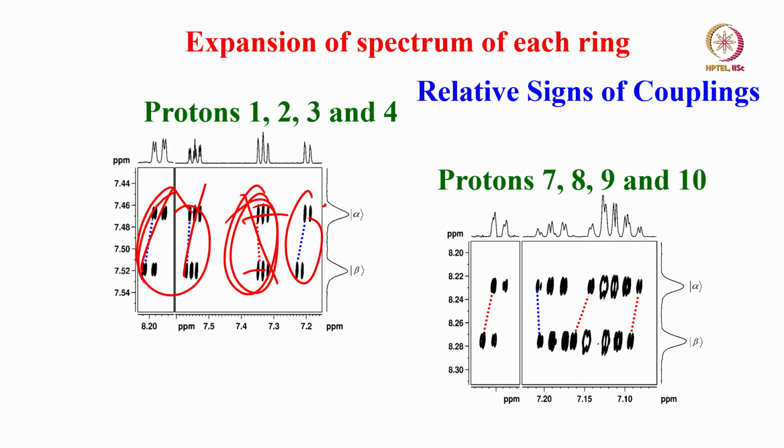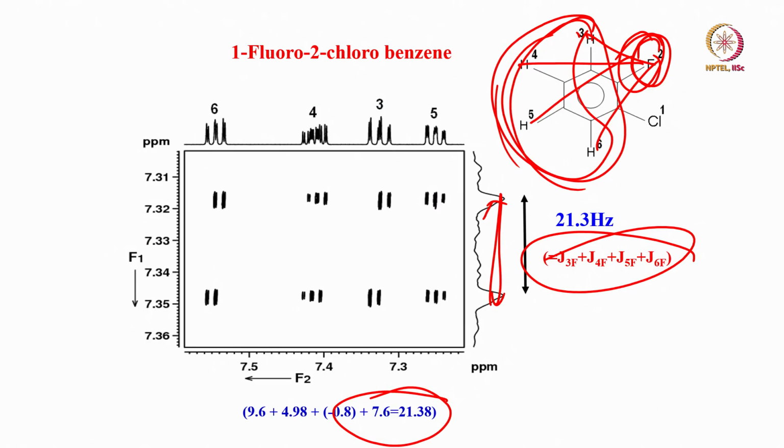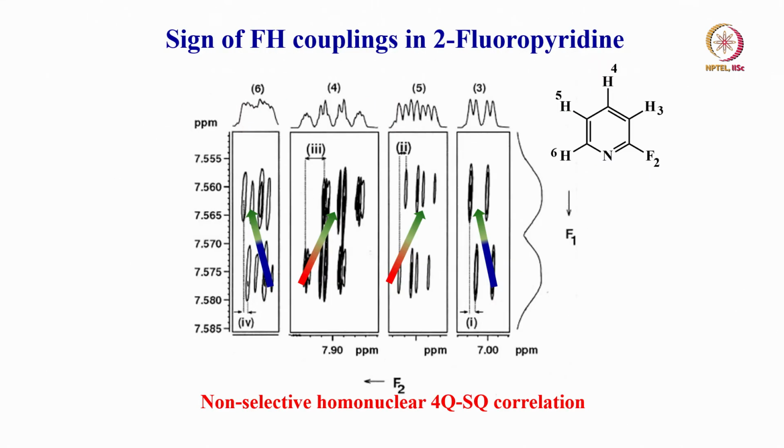Same way in the other ring also, in the other one you can find out this is negative in this direction, this is like this direction, whereas this is in the opposite direction. This is for a different molecule. So you understand, this is how we can find out relative signs of the coupling between proton and any other heteronuclear spin. Okay. So this is a simple example in a pyridine.